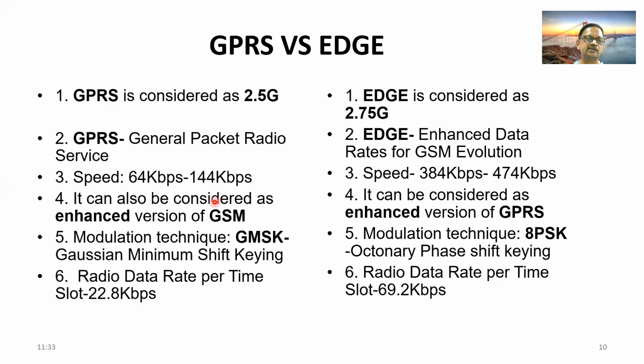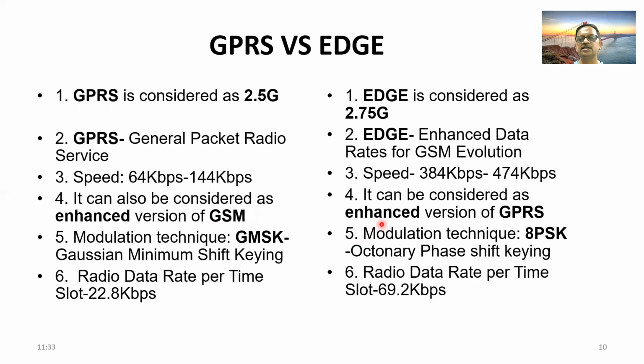GSM Evolution. The speed is in the range of 64 kbps to 144 kbps in case of GPRS, and it is 384 kbps to 474 kbps in case of edge. And number 4, GPRS is considered as enhanced GSM or eGSM.